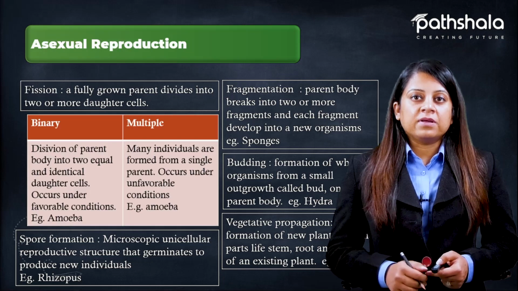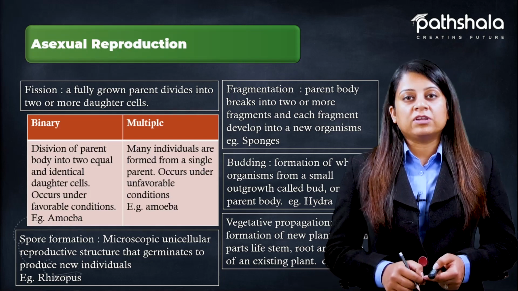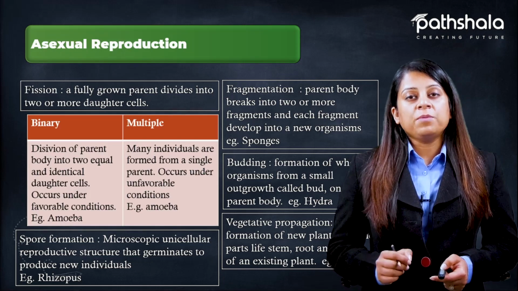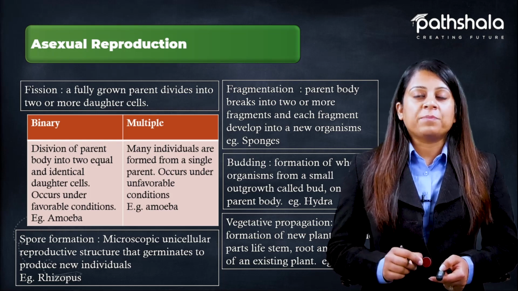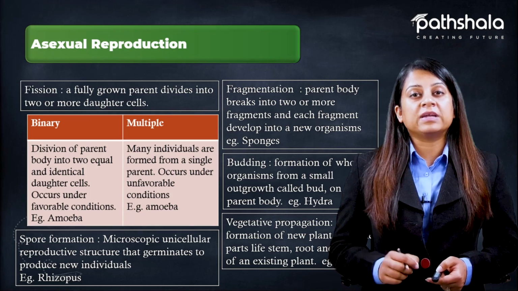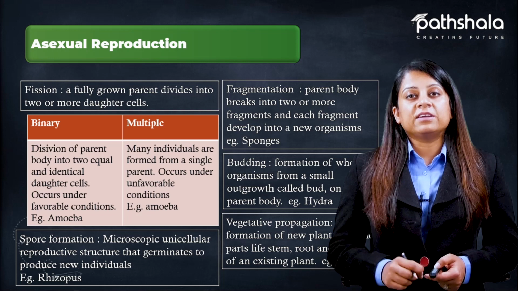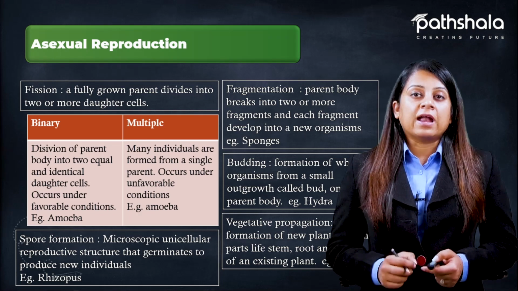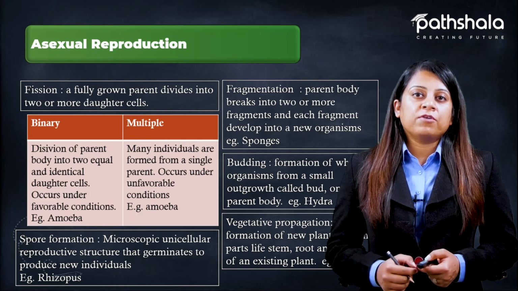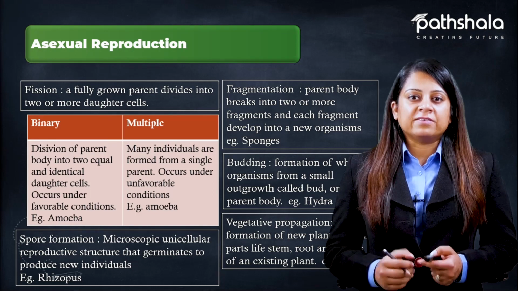The next method by which asexual reproduction takes place is budding. In budding, a bud is formed on the parent body, and when this bud matures, it gets detached from the parent body, and this detached bud further grows into a new organism.